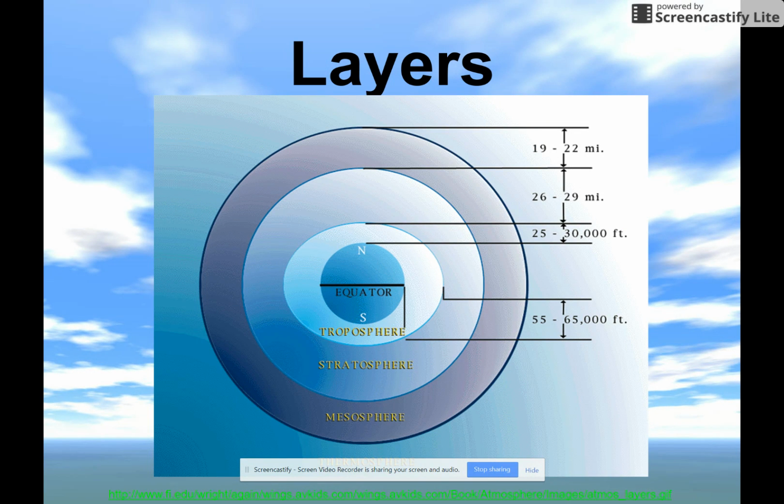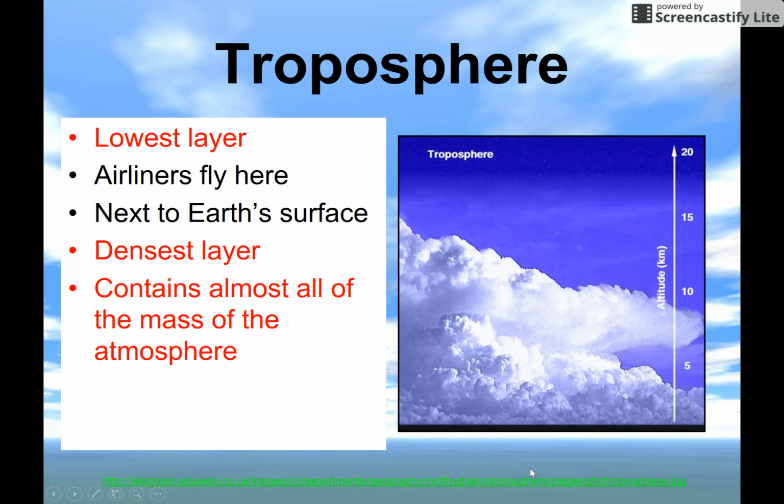So here are the four different layers. We have the troposphere, which is closest to Earth. We then have the stratosphere, the mesosphere, and the thermosphere. And the troposphere is going to be separated from the stratosphere with the tropopause. The stratosphere, then the stratopause, the mesosphere, the mesopause, and so on and so forth. The thermosphere does not have a pause because the thermosphere will eventually turn into outer space.